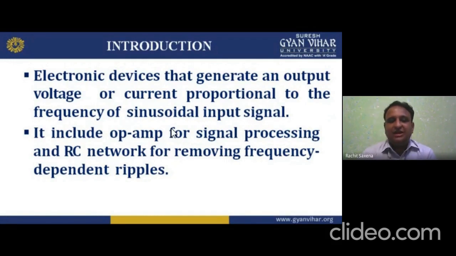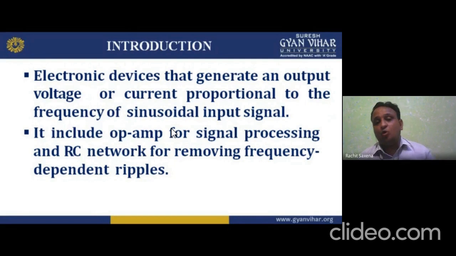That is it. It includes an op-amp for signal processing. Means if I want to process the signal, I need an op-amp, that is, operational amplifier. So it includes an operational amplifier for signal processing and an RC network for removing frequency dependent ripples. Means if we have unwanted frequency signals, that we can call ripples, we can remove them with the help of this, that is the FVC, the frequency to voltage converter.